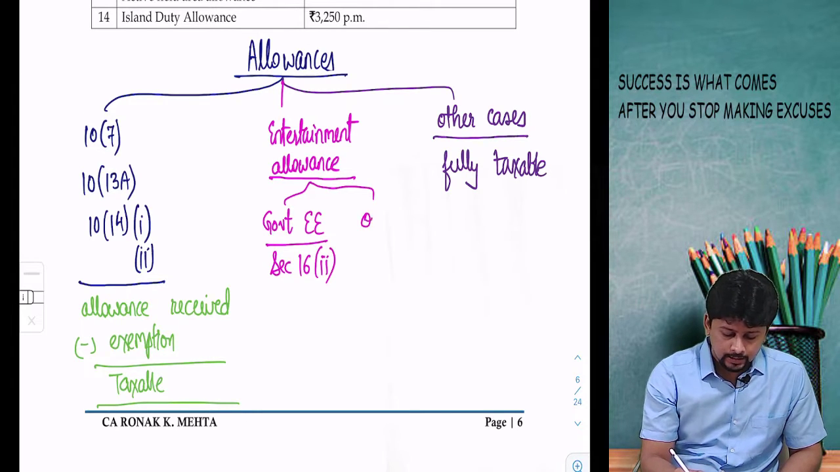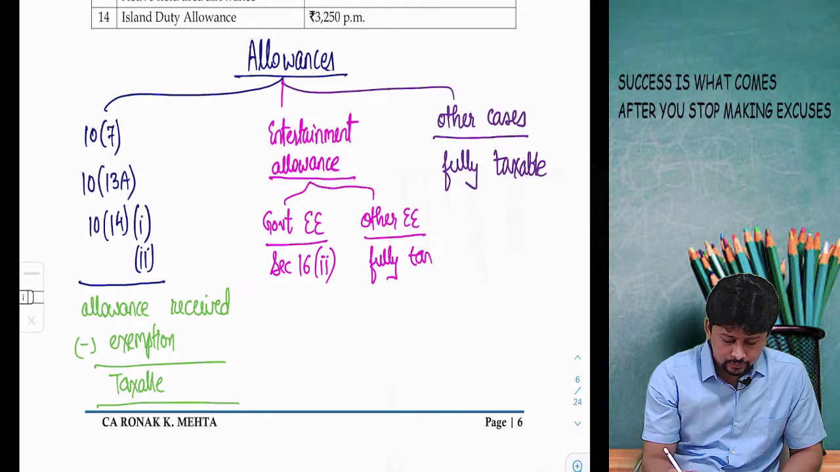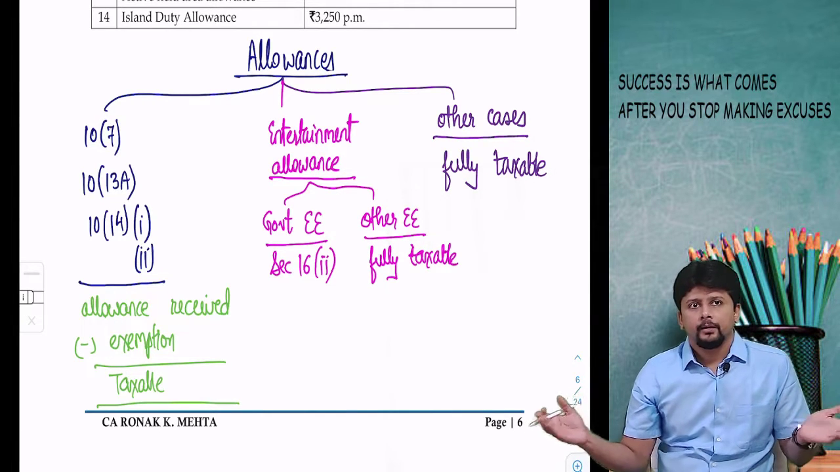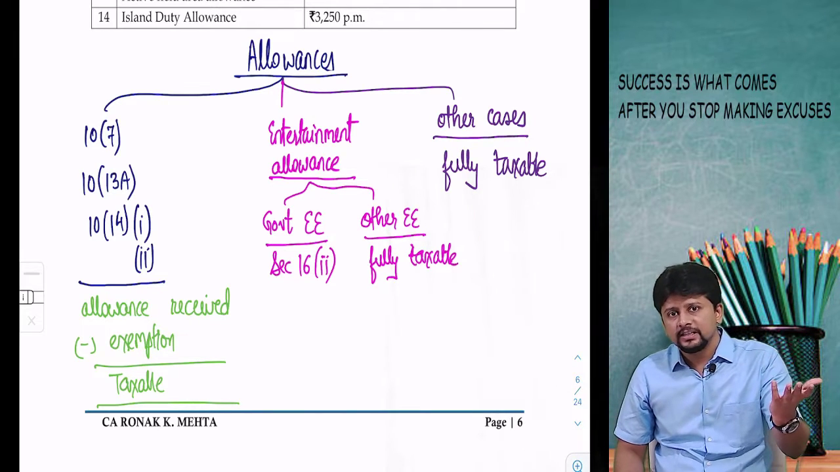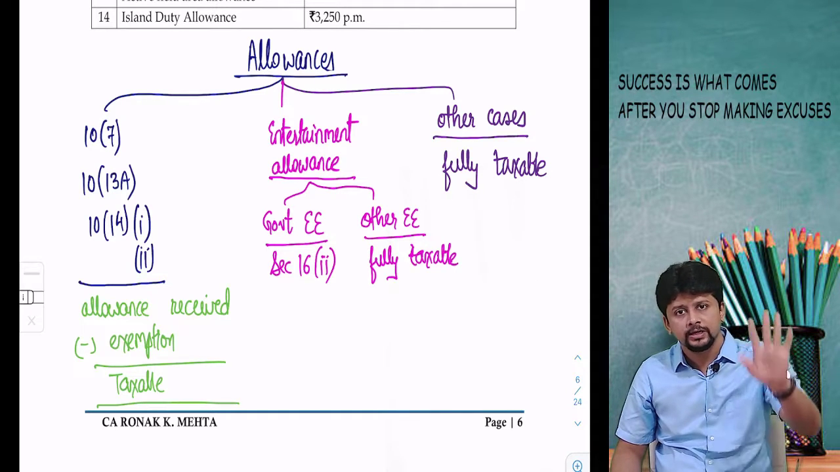But in case of other employees, entertainment allowance will become fully taxable. It's an allowance, so I'm mentioning it. But then allowance is probably the simplest part of the chapter. 10(7) for an allowance, there is nothing. The allowance amount is fully exempt if those 3 conditions are satisfied.